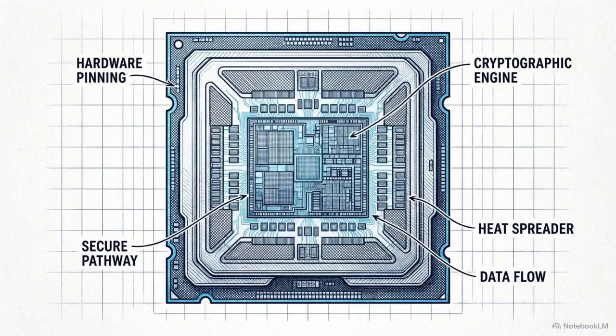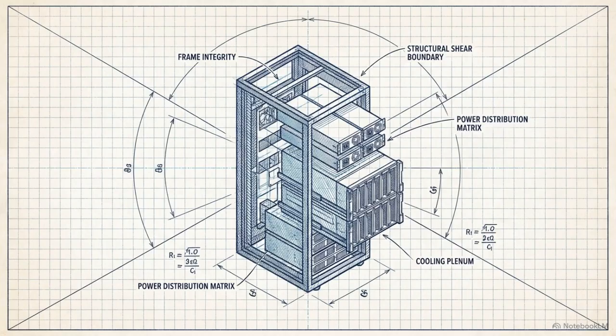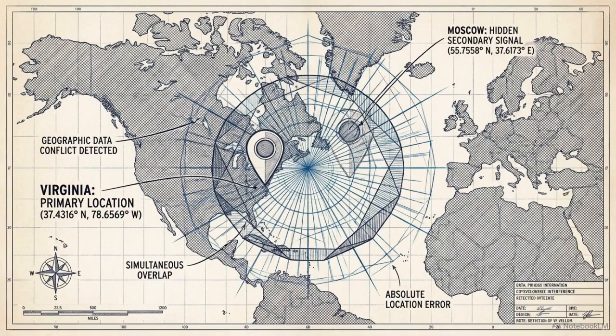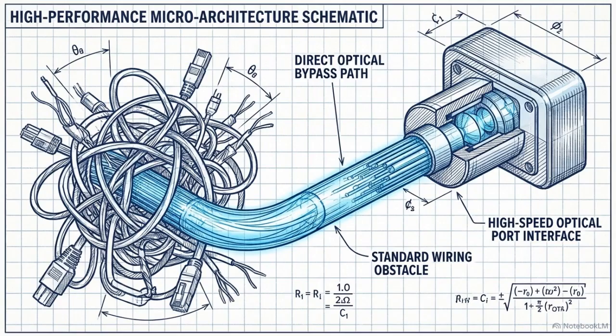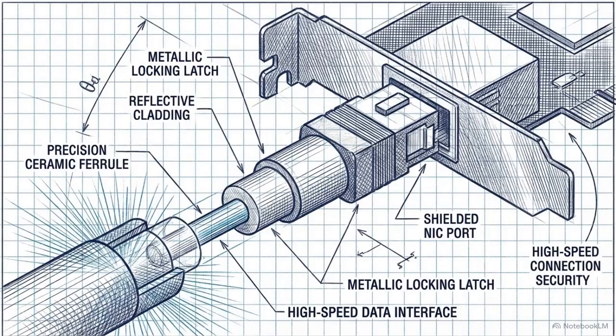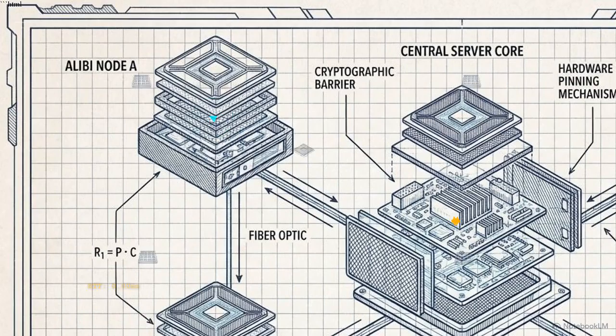Hardware verification proves what silicon is running, but it does not prove where that hardware physically sits. Standard IP geolocation data is easily manipulated by an untrusted hypervisor. To solve this, the system uses latency triangulation. It bypasses the operating system's networking stack entirely, utilizing raw network sockets to communicate directly with the network interface card. It sends precise packet pulses to verified reference points, known as alibi nodes, measuring the exact round-trip time.